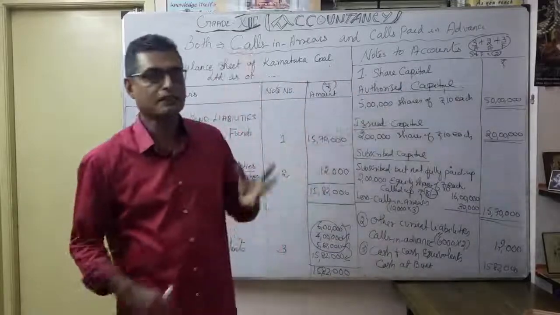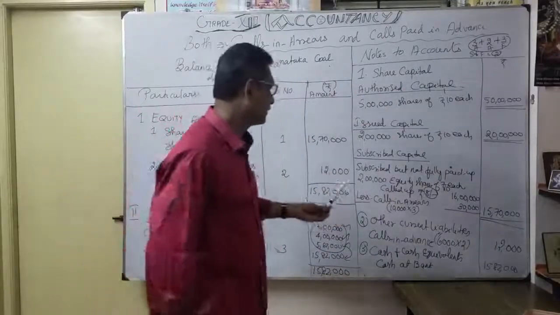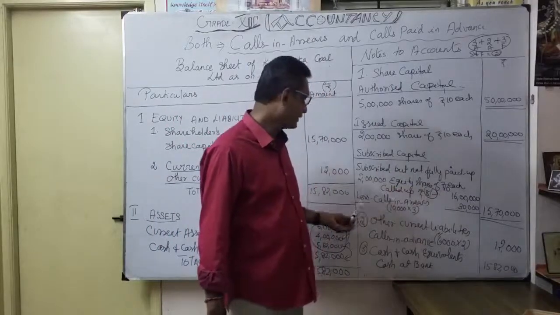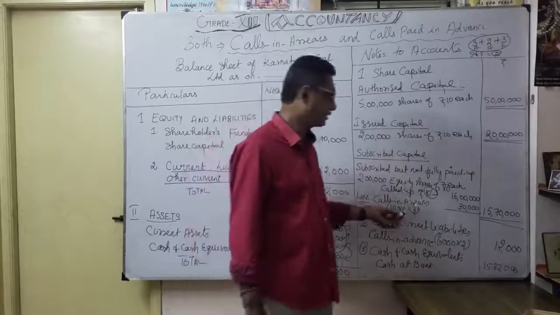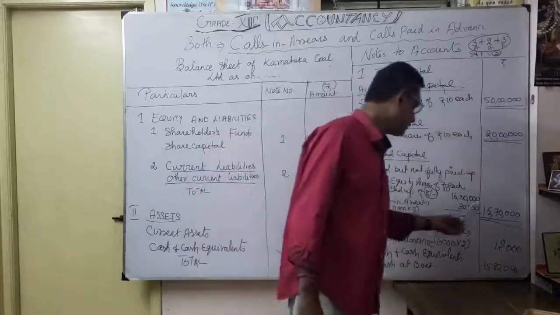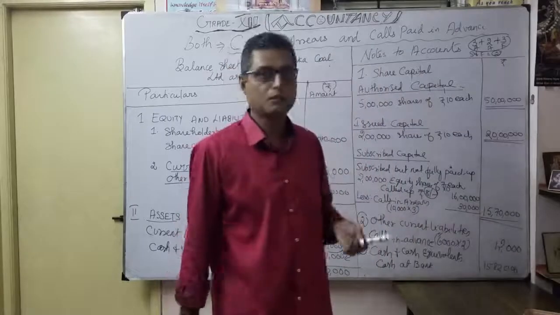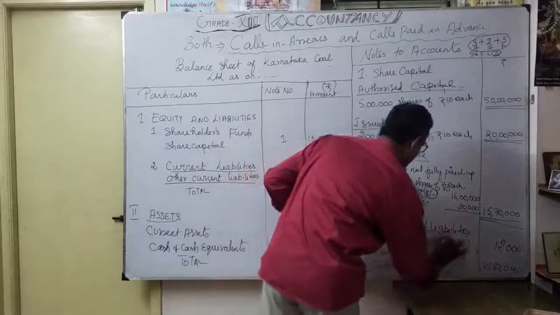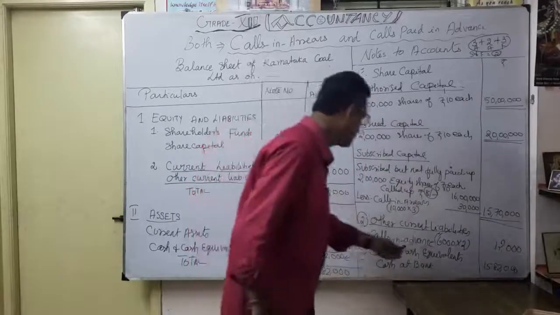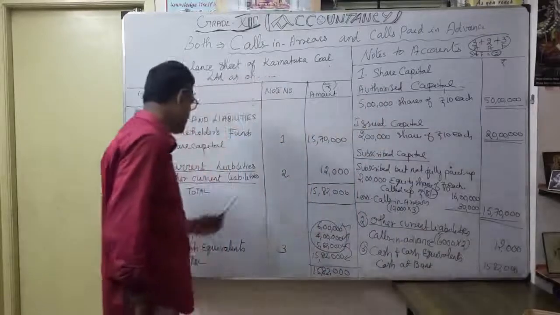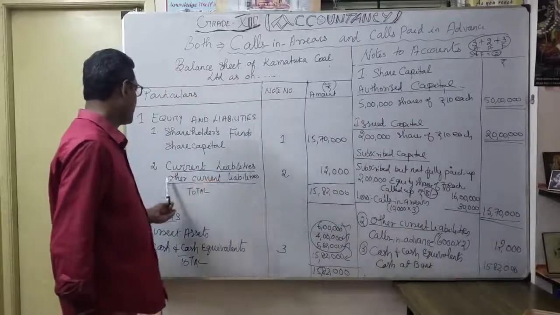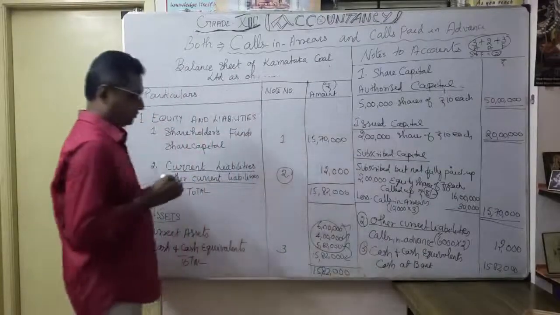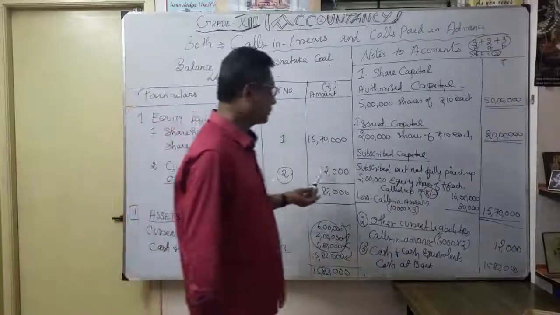It's very, very important. As for calls in arrears, where do we want to show them? Here, under subscribed but not fully paid up. So we want to show exactly less calls in advance and calls in arrears. Here calls in arrears is 30,000. Thereafter, calls in advance, we want to show under other current liabilities. It's very important. So under other current liabilities, we want to show calls in advance, the 12,000. That's note number 2, where we have to write current liabilities, and under that, other current liabilities.